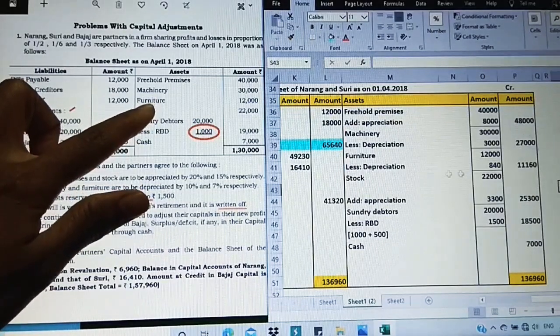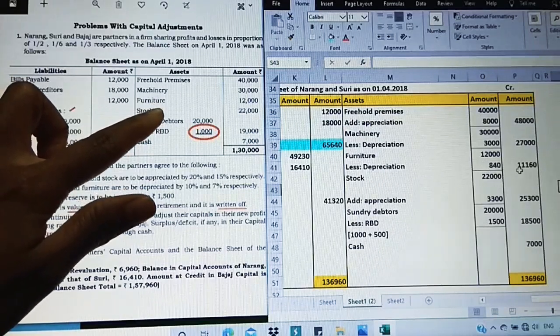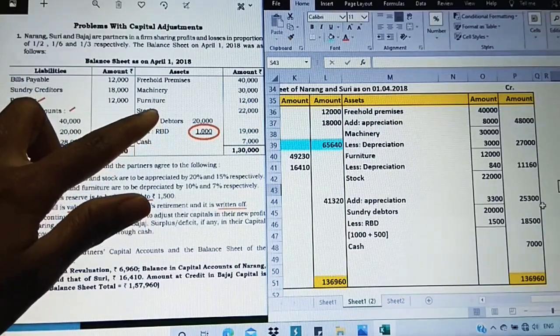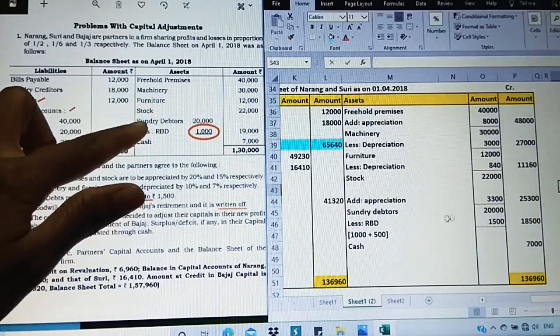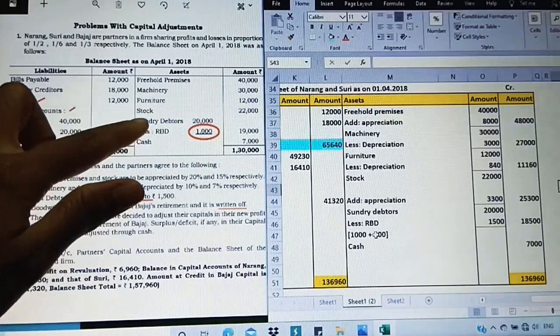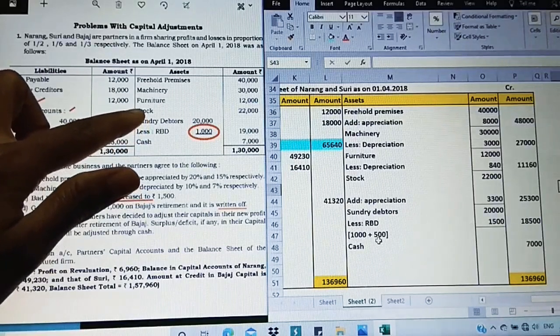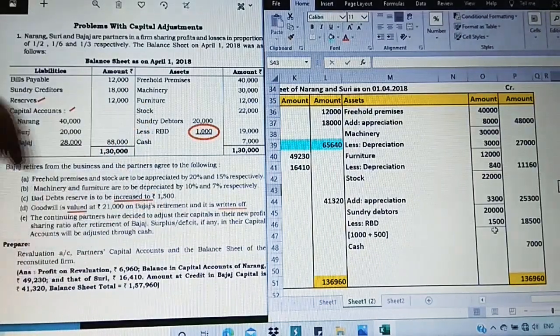Machinery 30,000. Depreciation adjusted value is 27,000. Furniture 12,000. Depreciation is 840. 11,160 is adjusted value. Stock 22,000. Appreciation is added, so 25,300 is adjusted value. Sundry debtors 20,000 and RBD for the current year including old is 1,000, current year increase is 500, so 1,500 as per the adjustment.